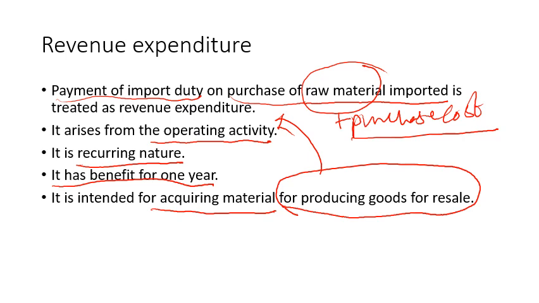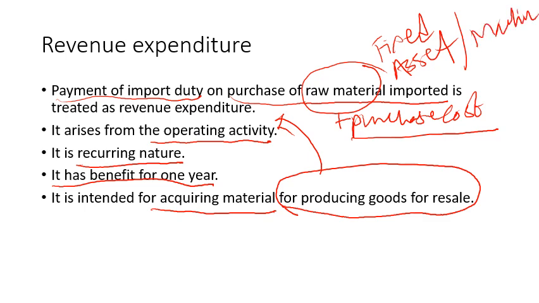Suppose this was not for raw material, but it was for fixed assets. This import duty was for purchasing a fixed asset or for purchasing machinery. Then what will happen? In this case, this will be treated as capital expenditure, because now the activity will be changed.